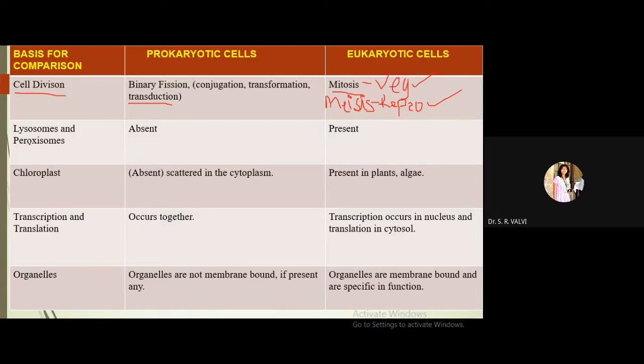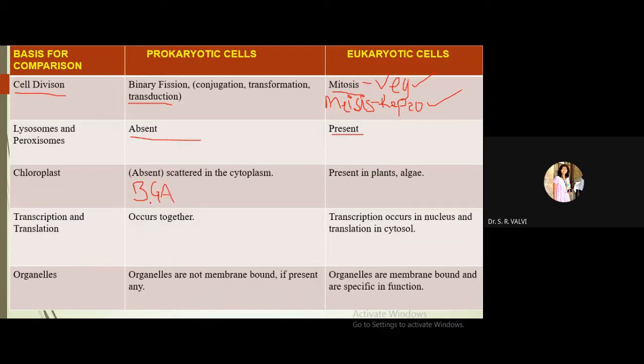Next comparison here, presence of lysosomes and peroxisomes. These two organelles are absent in prokaryotic cells whereas they are present in eukaryotic cells. Then next comes the chloroplast. Chloroplast is absent in prokaryotic cells, but yes, there are exceptional cases. You might have heard the name cyanobacteria, right? Cyanobacteria are also called what? BGA, blue-green algae. The primitive name of cyanobacteria is BGA.